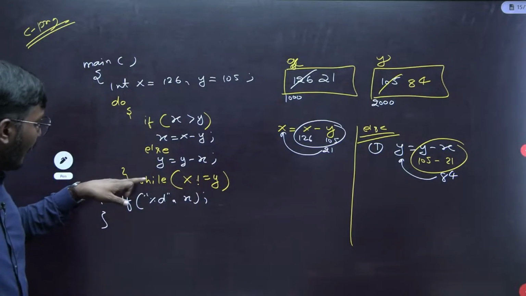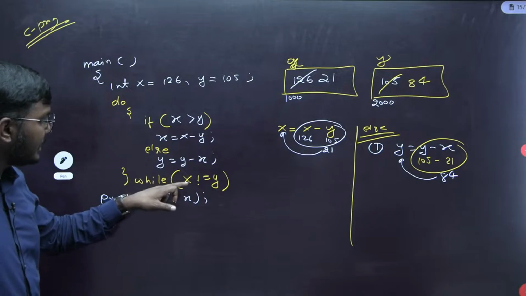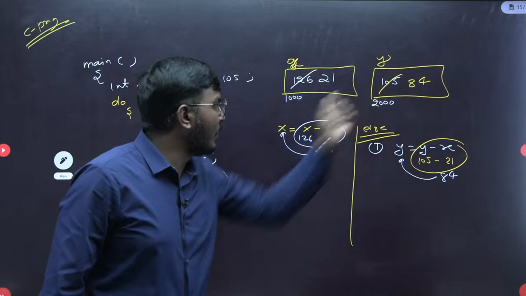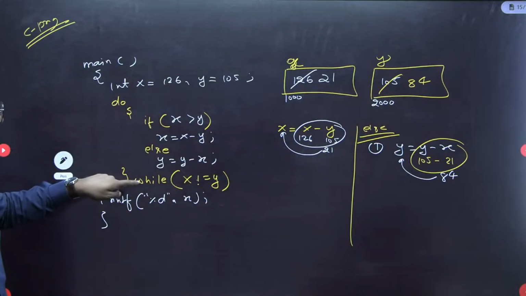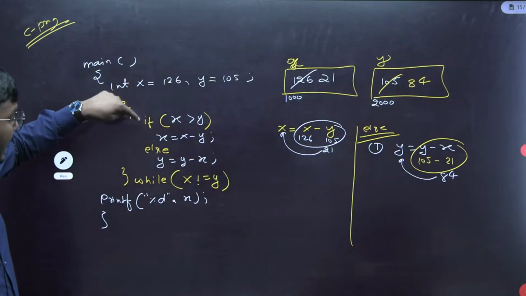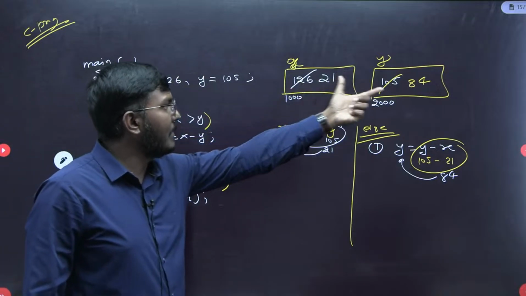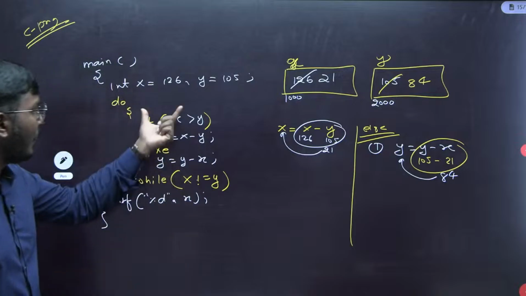Again see here. The while loop is x is not equal to y. Is it true or false? Again true. Why? Because x is 21 and y is 84 here. True. Then again go and perform the loop here. Again check the condition: if x is greater than y. Is it true or false? It's false. Why? Because x is 21 and y is 84. The condition is false. Then perform the else part.